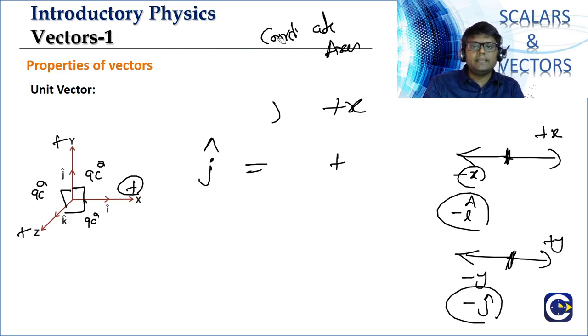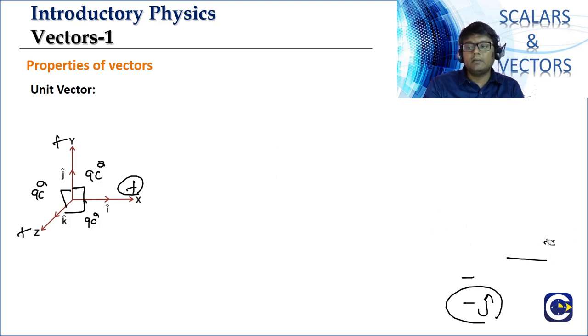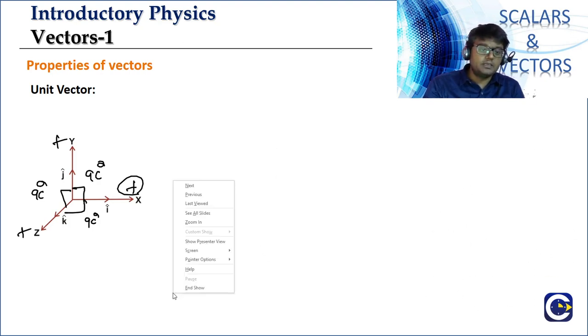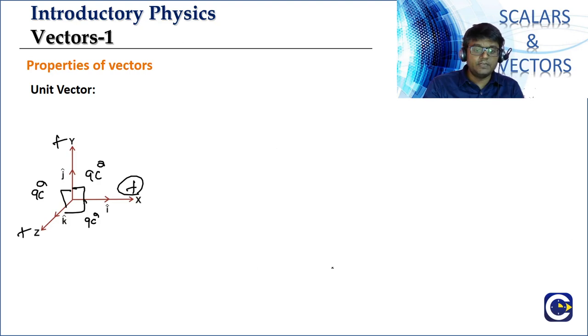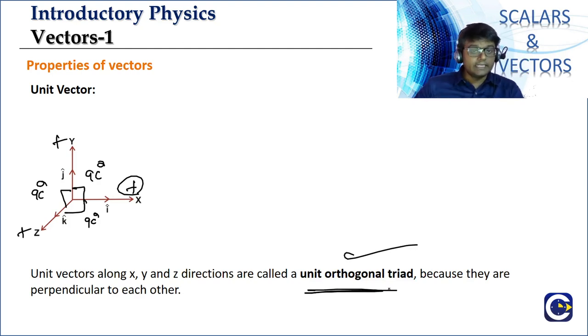Now in the subsequent discussion, we will see what further relations we have between i cap, j cap and k cap. For now it is sufficient if we look at the basic notation that we follow. So we will call them the unit orthogonal triad, because they are all unit vectors and they are mutually perpendicular with respect to each other.